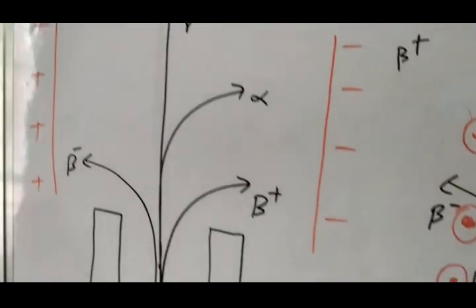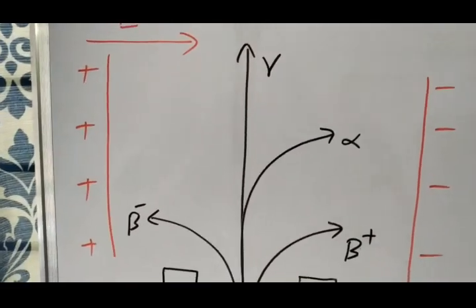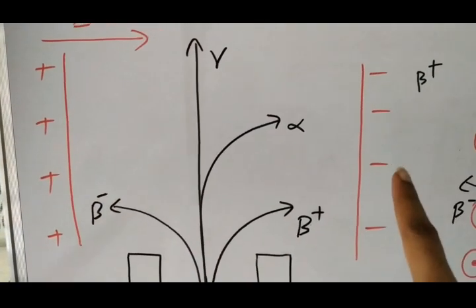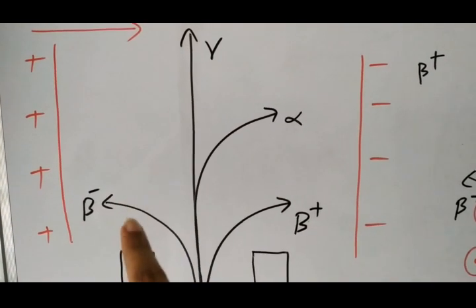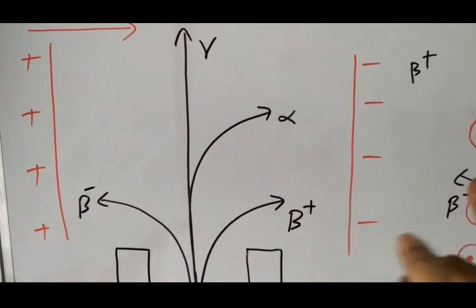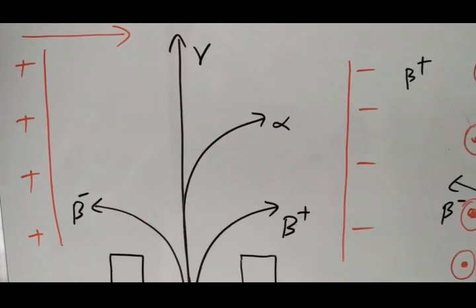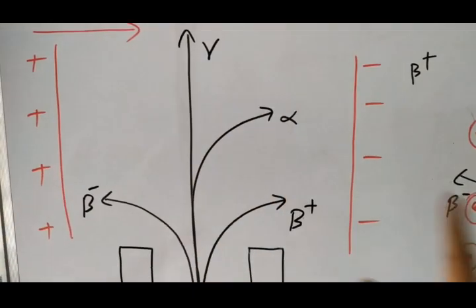Suppose in the same case the plates are reversed, with the negative plate here and the positive plate here. Then what happens? The two positive particles go that side and beta bends this side, deviating in this direction. But the gamma particle still goes straight without any deviation.